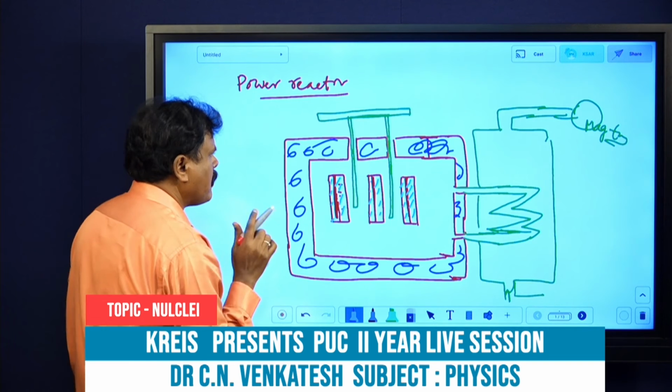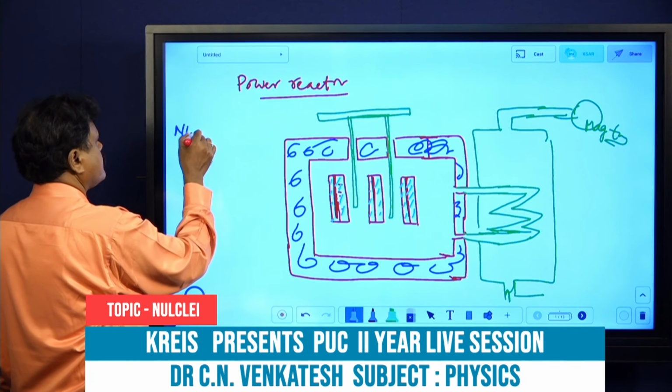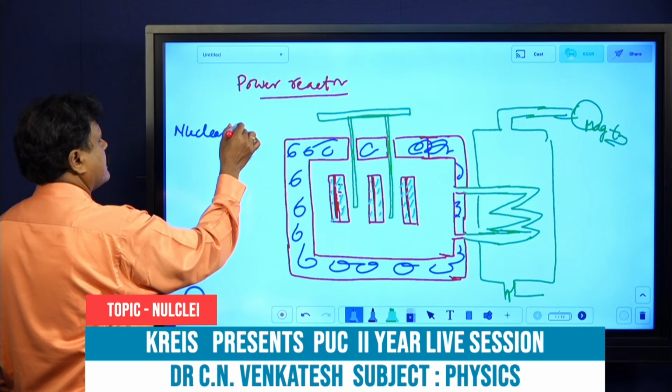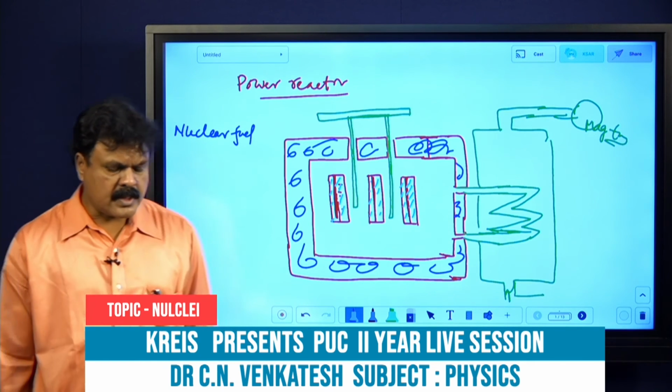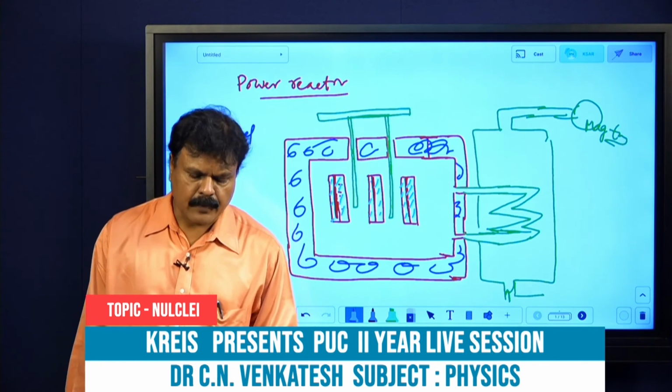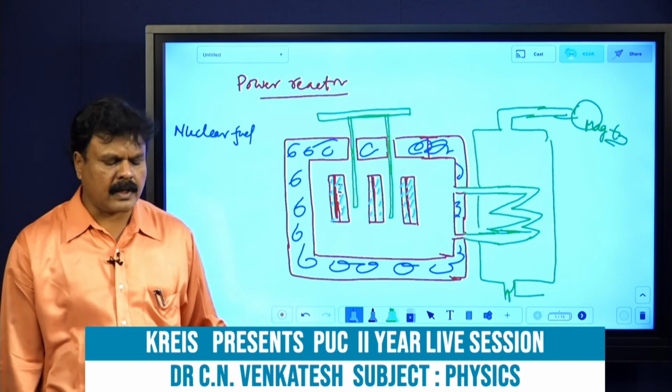See here, I will tell the parts of the reactor. First, nuclear fuel. You should know at least these parts. Nuclear fuel: the fissionable material used in the reactor is called nuclear fuel.